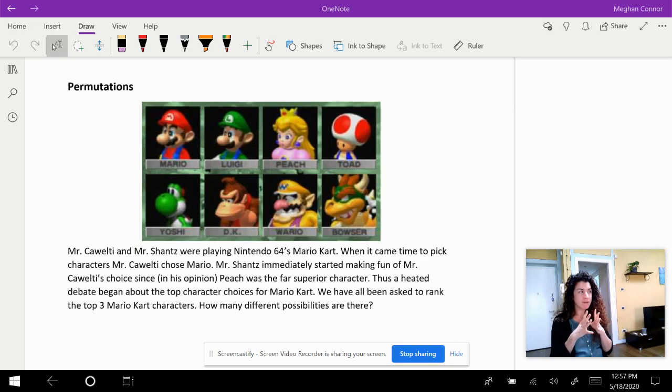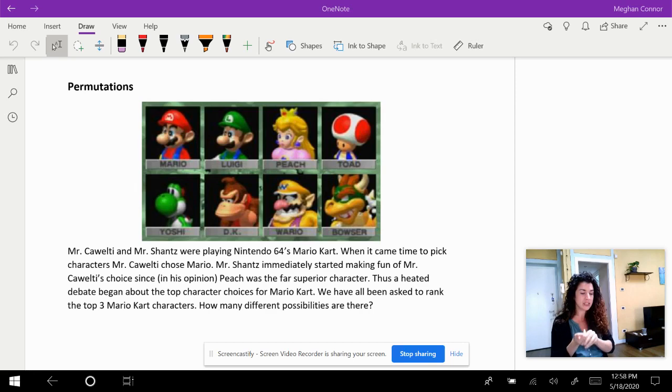So what we talked about with the fundamental counting principle is we had all of these options for different slots, and we are still doing that now. But whereas before with fundamental counting principle, things could repeat, right? If we were talking about a true-false test, you could choose true every single time, and that can repeat. Permutations will have specific slots, so a specific order that we want to put it in, but we cannot have